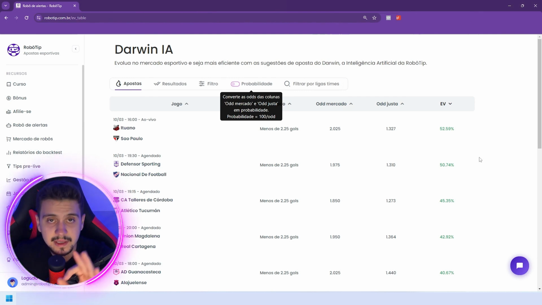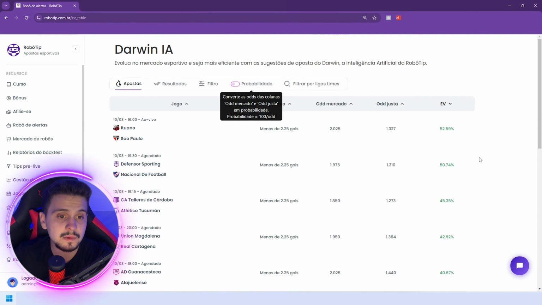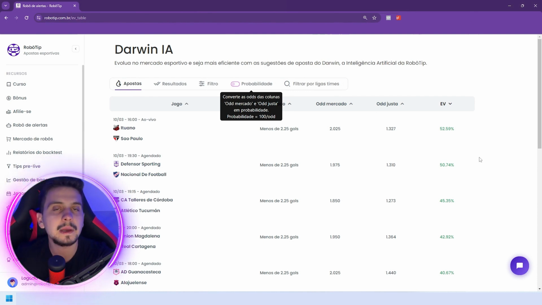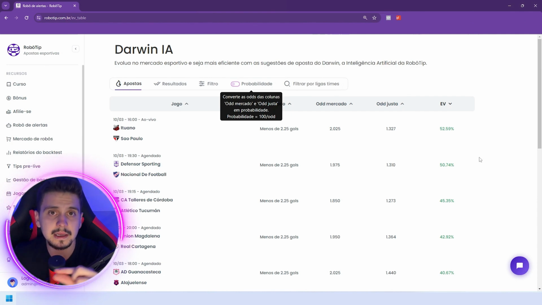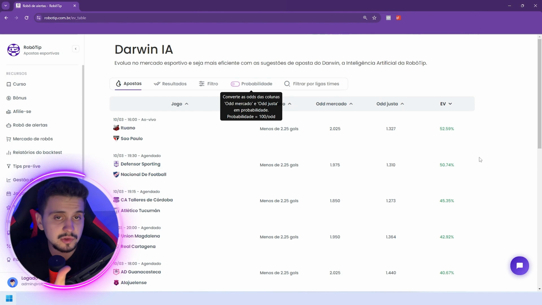That's it. Does that mean it will be a win? No. Does it mean it will be a loss? No. It means it has a positive expected value according to the pricing of artificial intelligence. Point. It does not signify that it will be green. It does not signify that it will be red. Darwin is incapable of predicting the future.